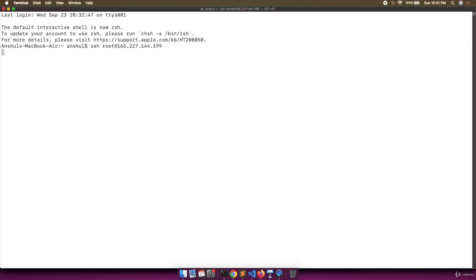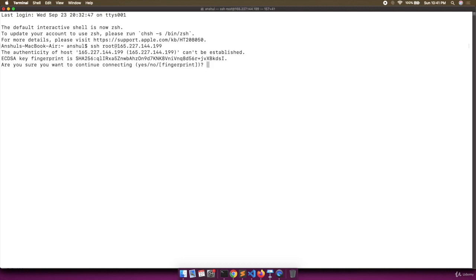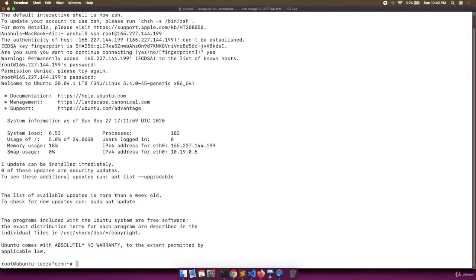Hit enter. It will ask for the fingerprint. I will provide yes, and here I need to provide the password which I entered while I was creating the machine. After the password, hit enter, and you can see you are logged in to your machine. Clear out the console and see you are inside the Ubuntu Terraform machine. So this is the way we can create the machine on the droplet and how we can access that particular machine.